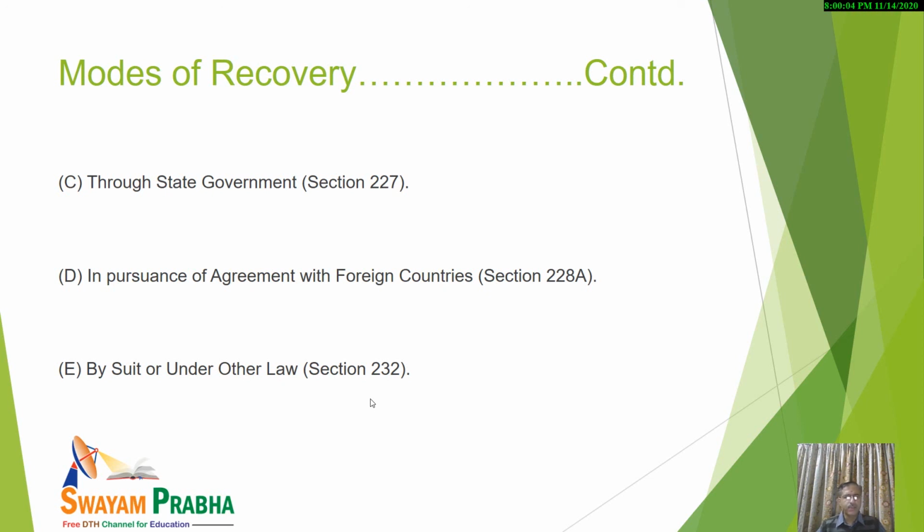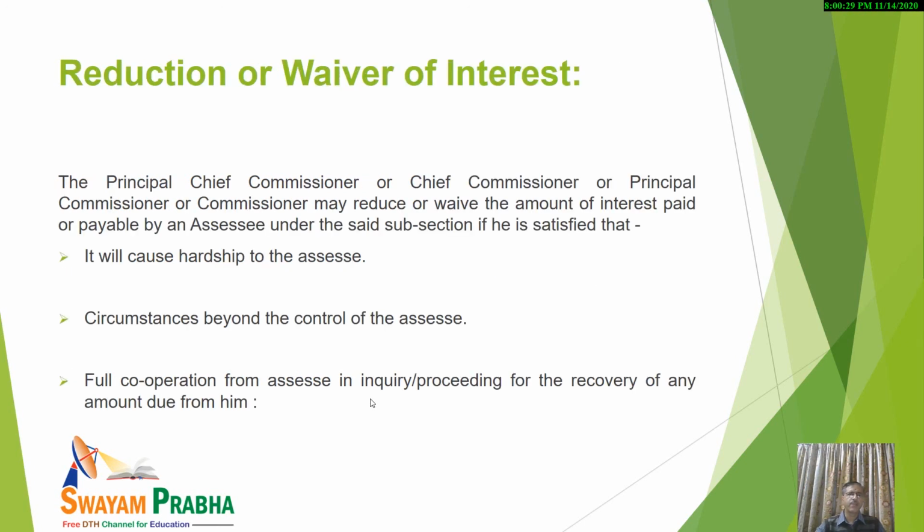So last is by suit. By suit, in simple language we say by moving a case against the assessee in the civil court or any other law. So by way of moving to court, by way of filing a case in the court of law, even then recovery may be made under section 232 of the Income Tax Act 1961.